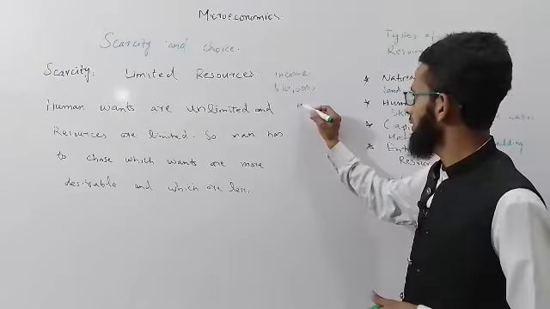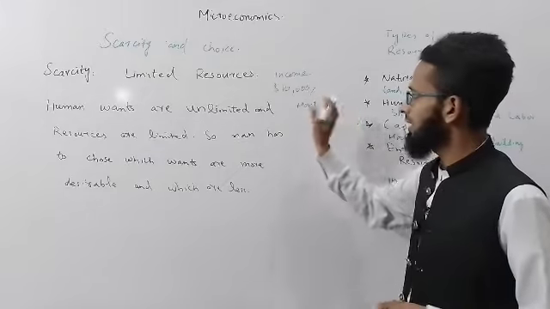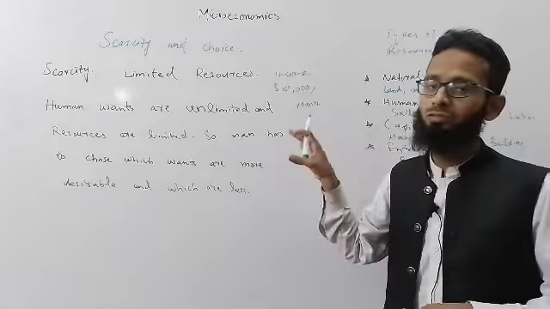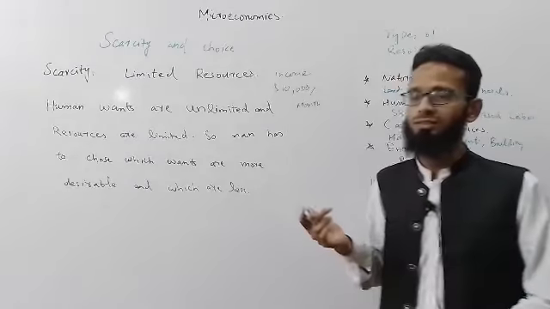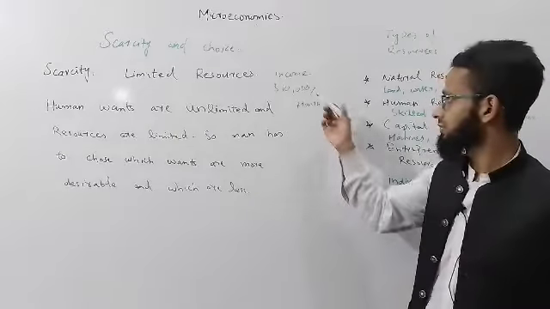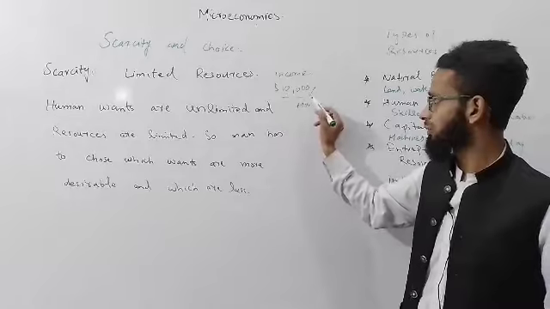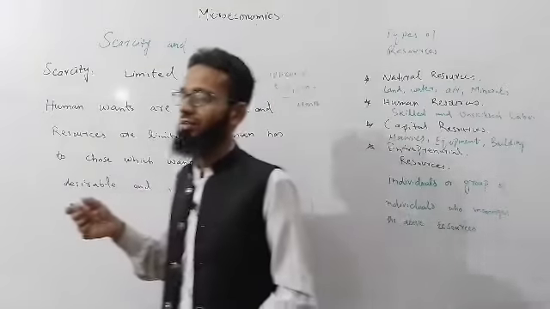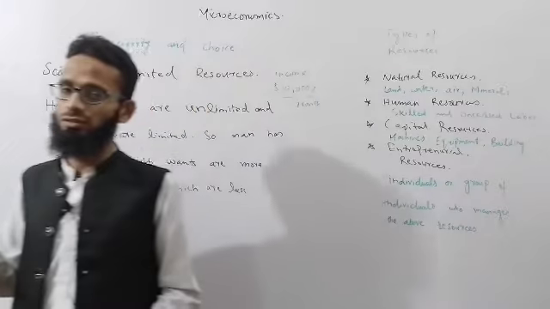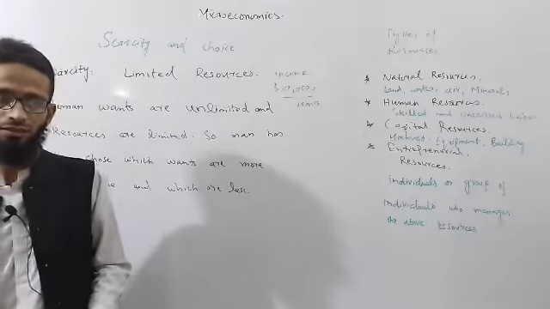It means I have a limited amount of income, and it might be possible that my expenses are more than this amount. So I have a lot of wants. My wants are increasing day by day.